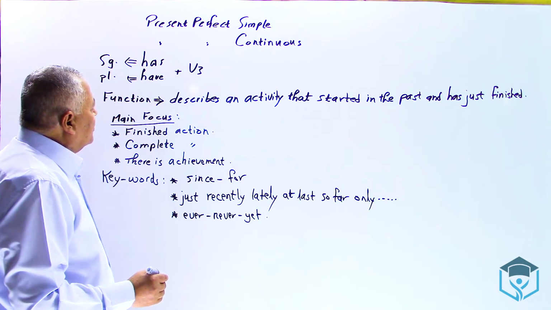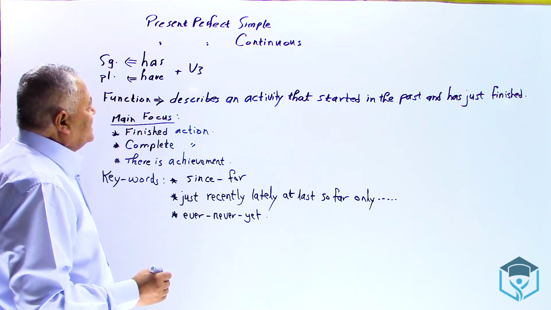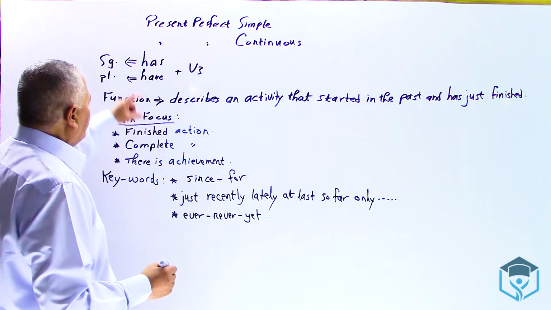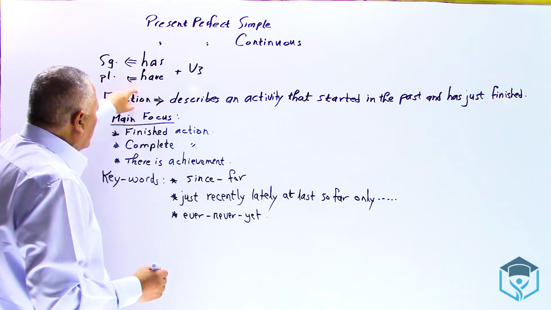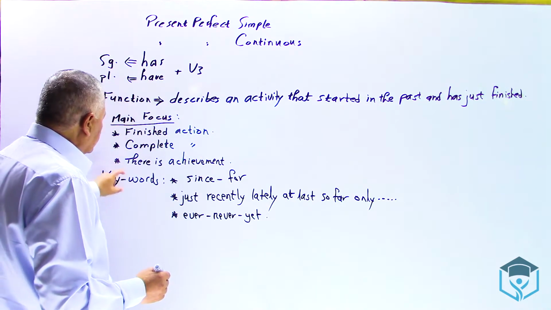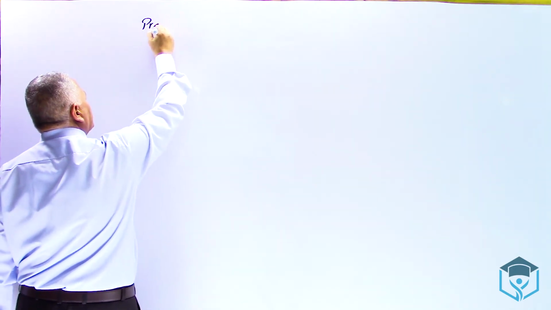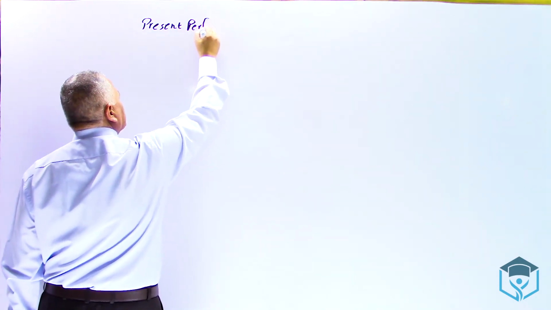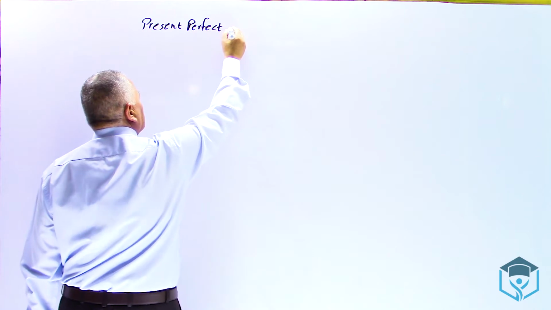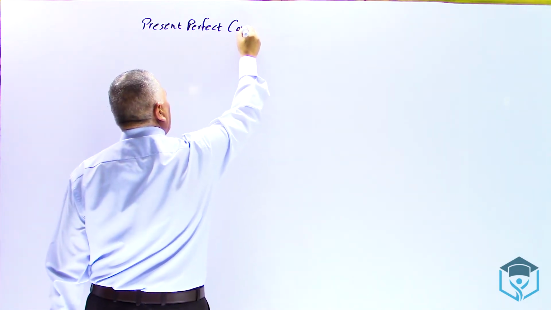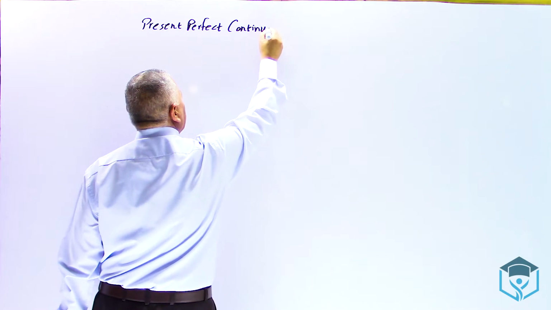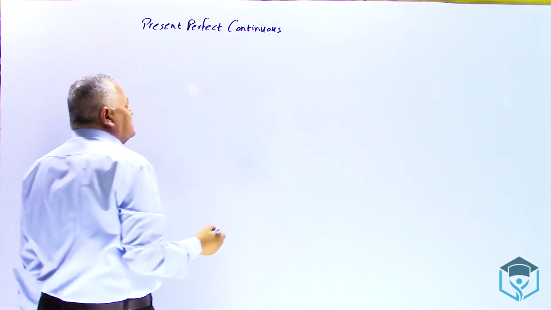Then this is all what we have to say about the present perfect simple. The points are the form of the verb, the function or the meaning, the main focus, and the keywords. The other verb form, which is very close in meaning to the present perfect simple, is the present perfect continuous, which is very much similar somehow, شبيه إلى حد ما لل present perfect simple.